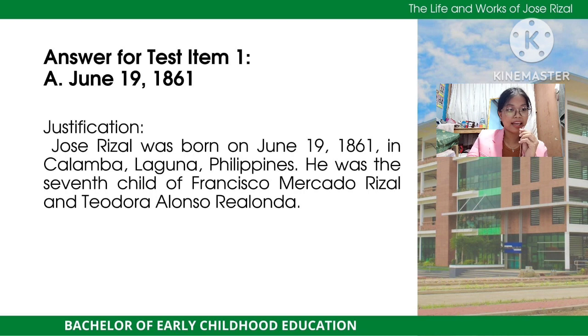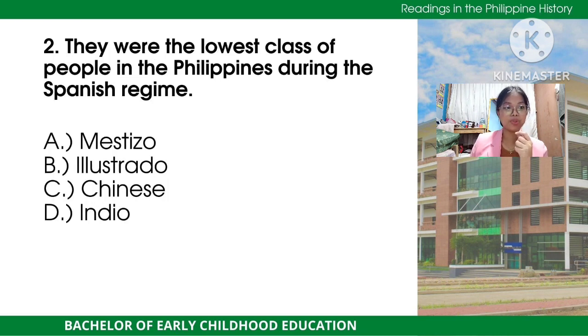So next, let us move forward to Readings in Philippine History, item number 2. We have here the question: They were the lowest class people in the Philippines during the Spanish regime. We have here choices. A, mestizo. Letter B, ilustrado. Letter C, Chinese. And letter D, Indio. Can you guess the answer?